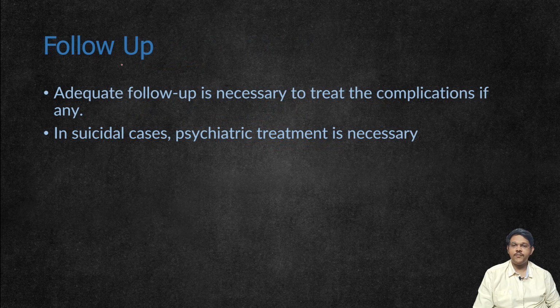The last step in treatment of poisoning is follow-up. Certain poisons, even after being completely treated, sometimes have complications. So follow-up is necessary to treat the complications. In cases where the person is suicidal, psychiatric treatment also becomes necessary. Follow-up is very necessary in chronic cases, if the person is constantly having suicidal tendencies.